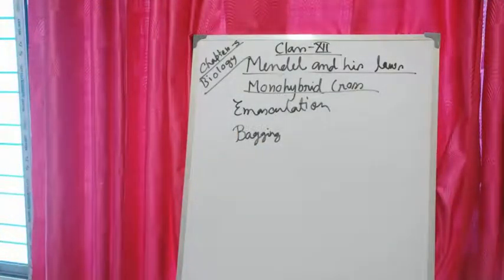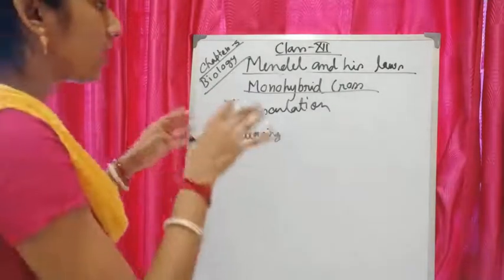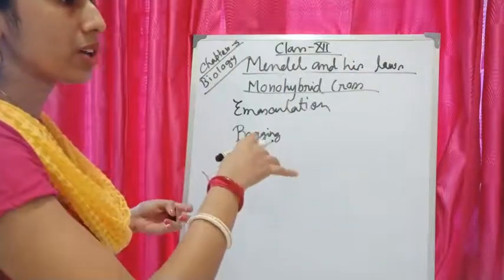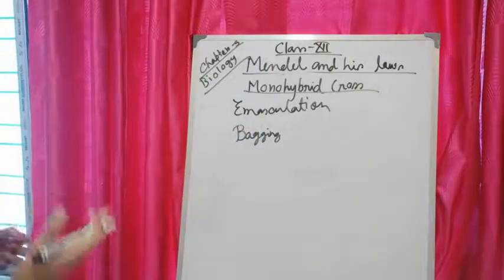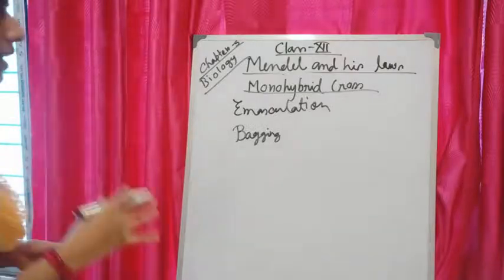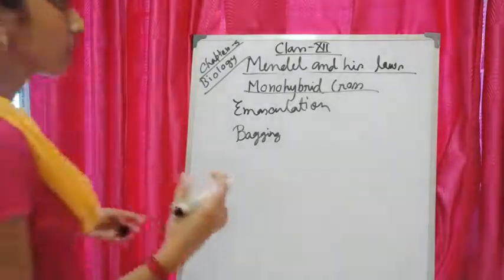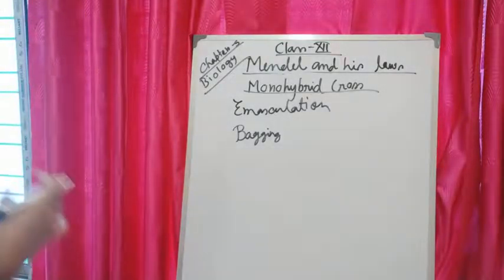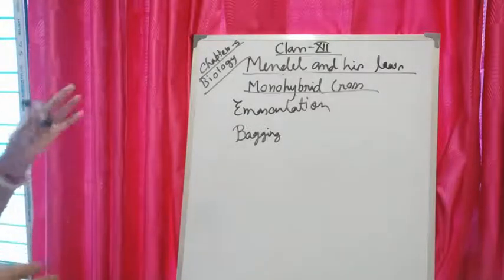So what is bagging? Bagging is the process of covering the emasculated flower with a suitable bag made of butter paper. So first he removed the anther part from the flower, then he covered that flower with a bag. Why is bagging required? To prevent the contamination of stigma with unwanted pollen grains. Because if he kept it open, some unwanted contamination may occur. So to prevent that unwanted contamination, the bagging part is required. So first he did these two.